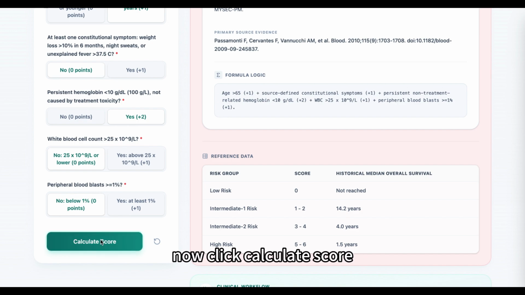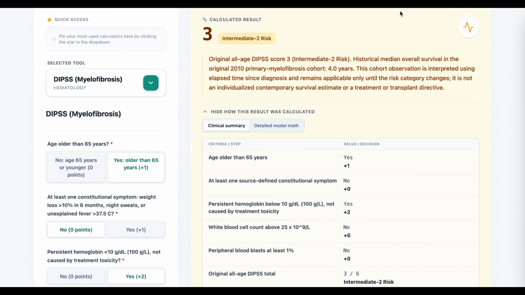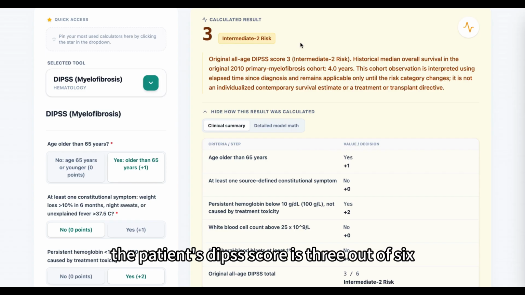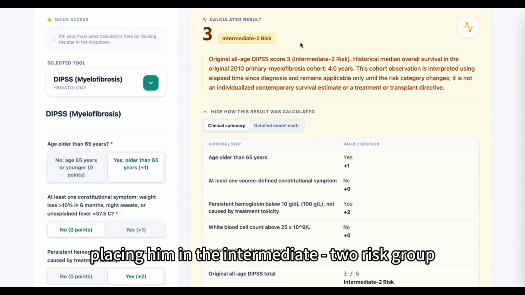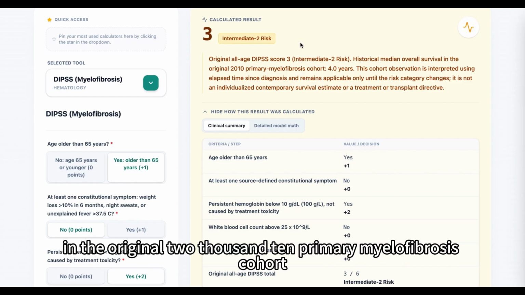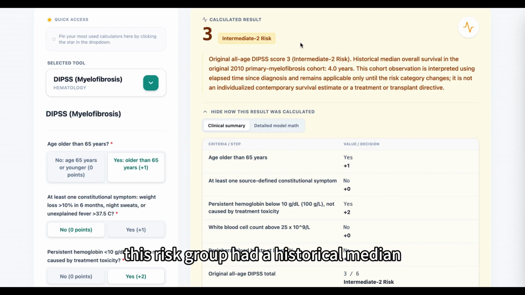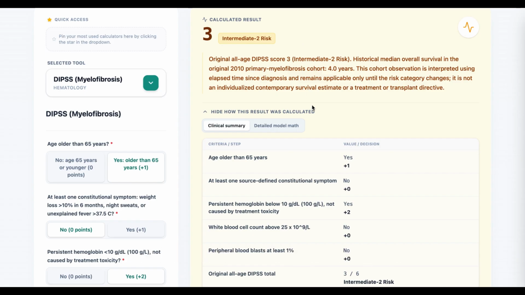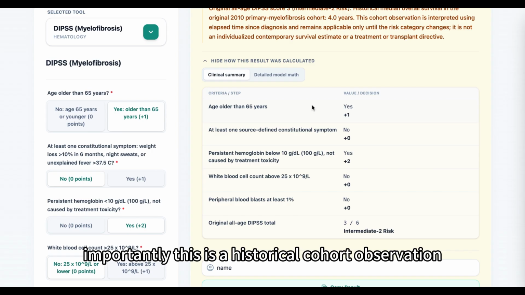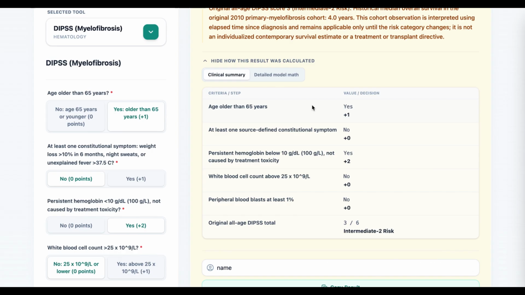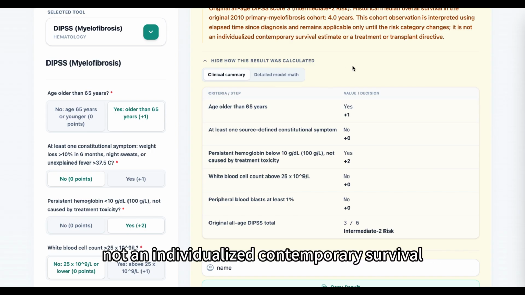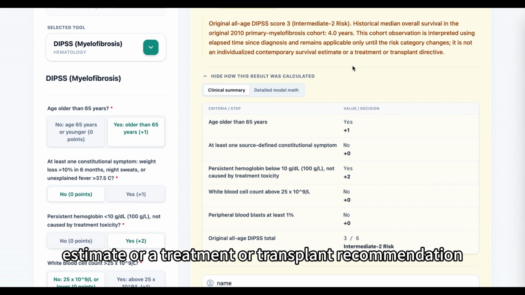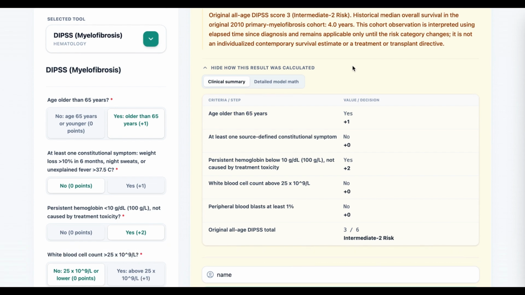Now click Calculate Score. Here are the results. The patient's DIPSS score is 3 out of 6, placing him in the intermediate 2 risk group. In the original 2010 primary myelofibrosis cohort, this risk group had a historical median overall survival of 4.0 years. Importantly, this is a historical cohort observation, not an individualized contemporary survival estimate or a treatment or transplant recommendation.